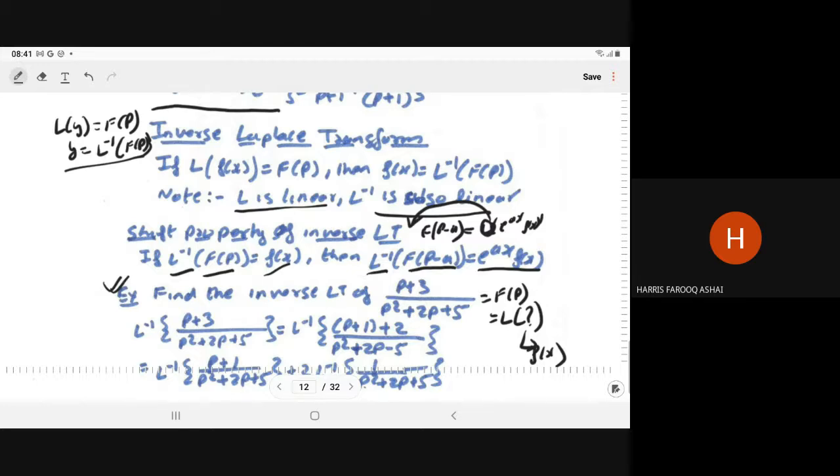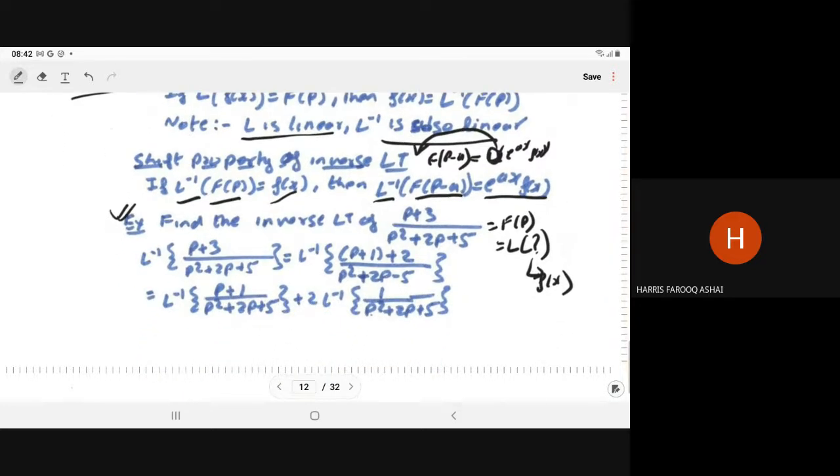So L inverse of (p plus 3) upon (p square plus 2p plus 5) can be written as Laplace inverse of (p plus 1 plus 2) upon (p square plus 2p plus 5). And this we can separate because the inverse Laplace transform also follows the linear property.